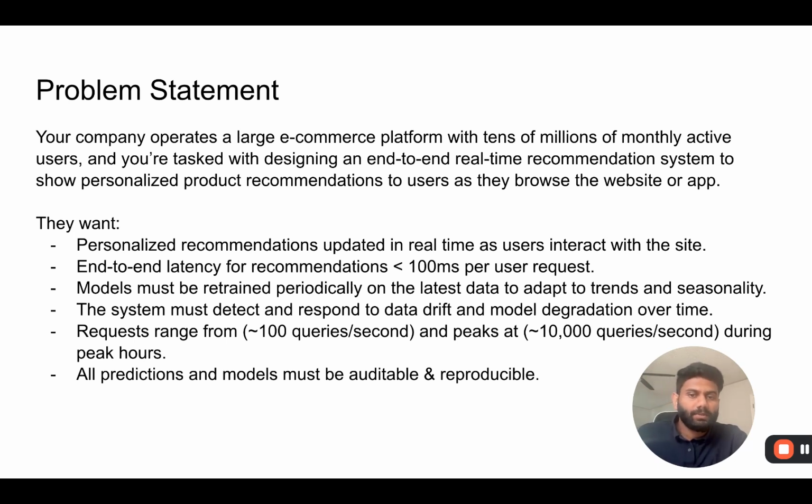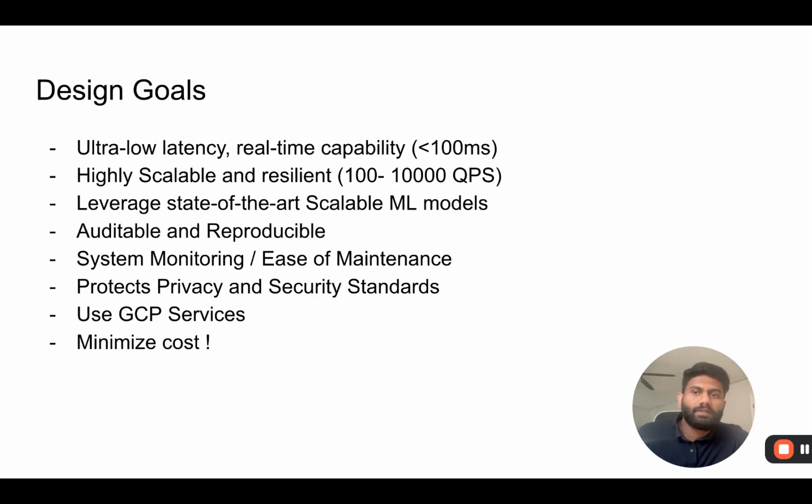The system should be able to detect data drift and model degradation over time and adjust accordingly. And this has to be highly scalable, serving from hundreds of queries per second to thousands of queries without any hiccups. So here are the basic design goals that we are trying to achieve.